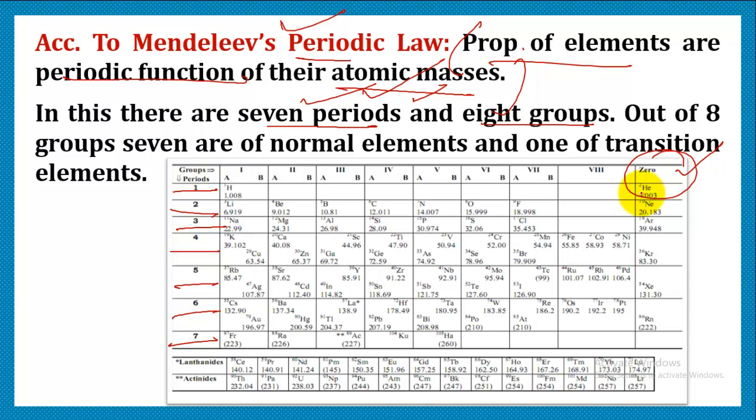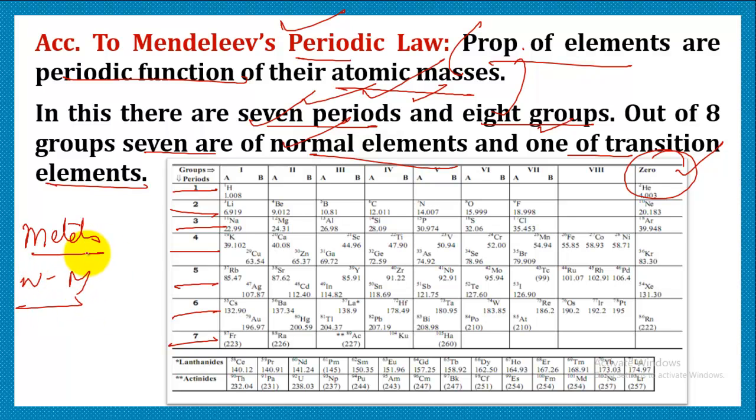So initially, Mendeleev's periodic table had only 7 periods and 8 groups. Out of those 8 groups, 7 were for normal elements and 1 was for the transition elements. Normal elements consist of metals and non-metals.